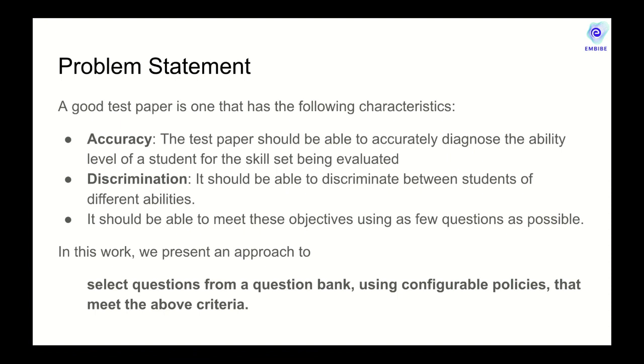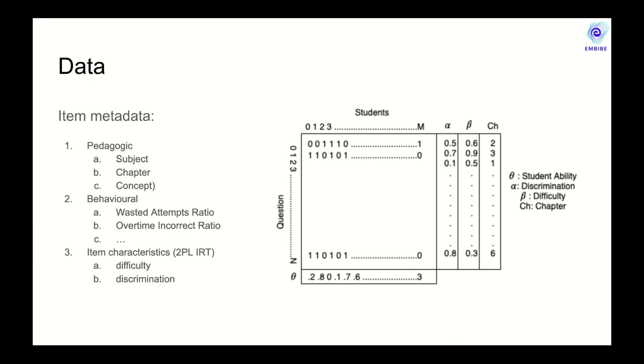In this work, we consider various policies to assemble question papers, assuming that we have access to thousands of questions in a database. Here is the data that we consider. On the pedagogic dimension, we consider subject, chapter, and concept of an item. On the behavioral dimension, because we have access to millions of attempts data of a user on a particular item,